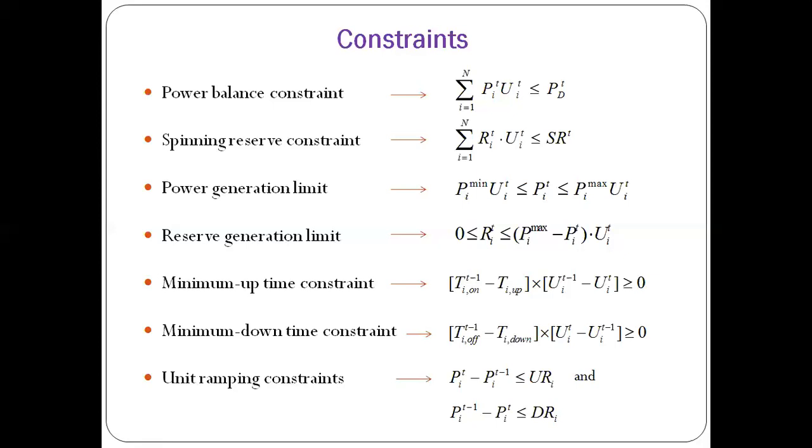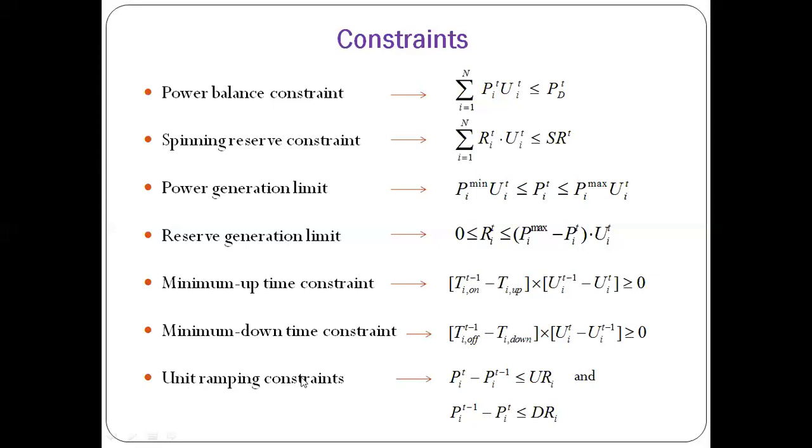It will not instantly cool, and it will not instantly heat. So it takes some time to turn off, and it takes some time to turn on. That's why it should be on for a minimum time, and it should be down for a minimum downtime.